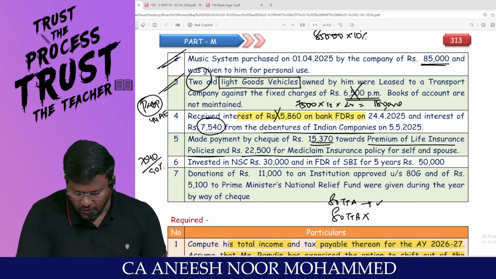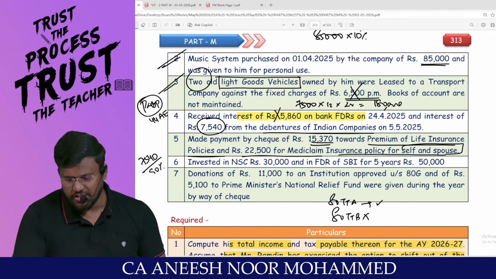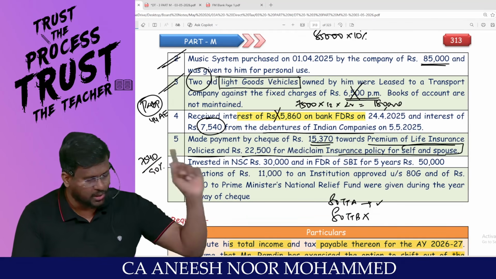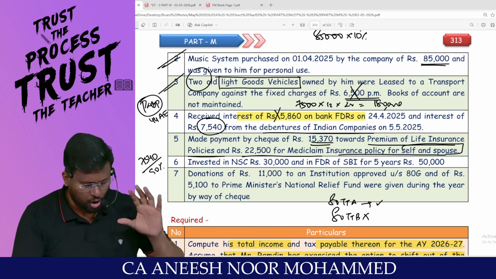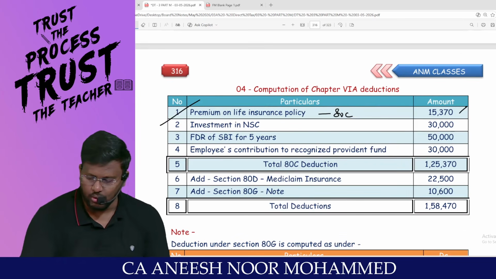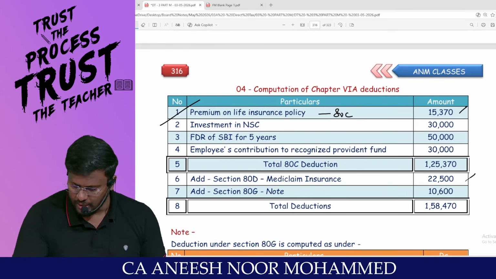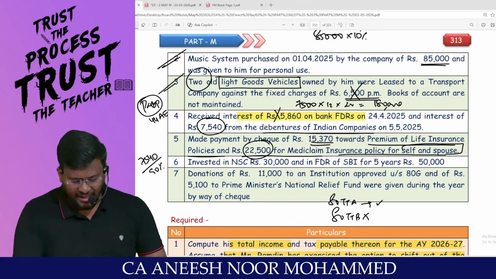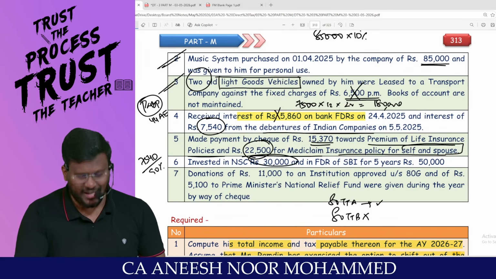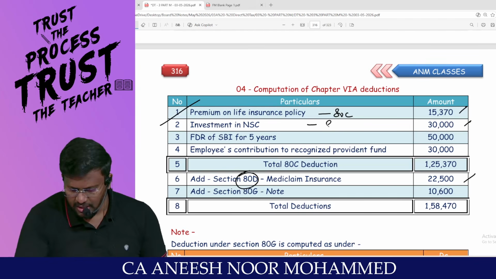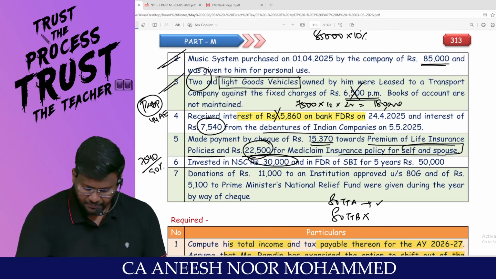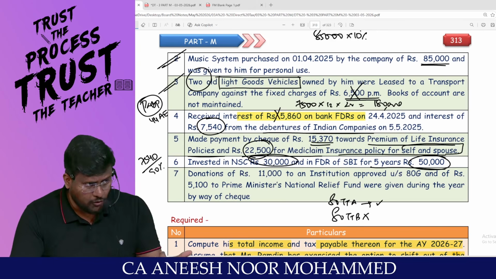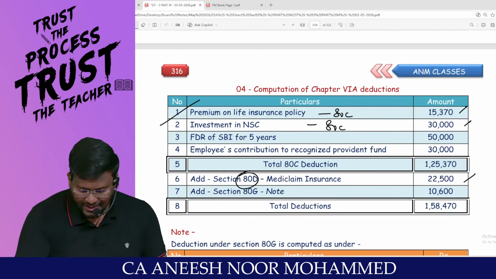And 22,500 for Mediclaim policy for self and spouse. Is it set number 1 or set number 2? Set number 1, self, spouse, dependent children. Since the age is normal, up to 25,000 is allowed. So 22,500 is allowed under 80D. Pakka. Investment of 30,000 is entitled for deduction under 80C. This is also deduction under 80C. FD of SB for 5 years, 5-year FD in post office or banking company, you are entitled to claim deduction